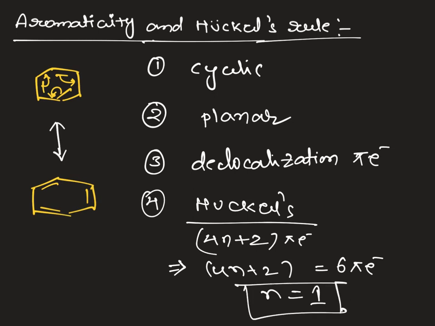So it is satisfying all four conditions simultaneously. Hence, benzene satisfies all the above conditions, and we call benzene an aromatic molecule, aromatic in nature. Is it clear? Next, I will give you one more example.